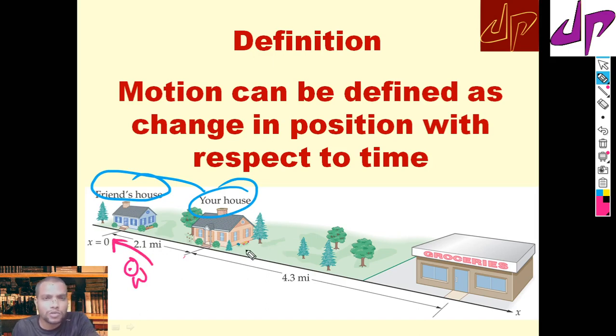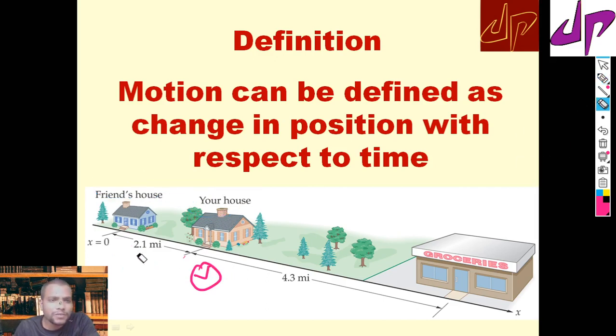That is what we call motion. Motion can be defined as change in position with respect to time. There is always time involved, so time also needs to move. This is the simple definition we can take for motion.